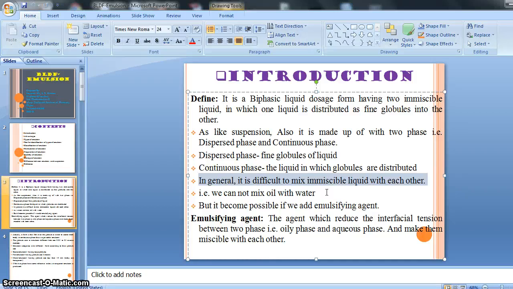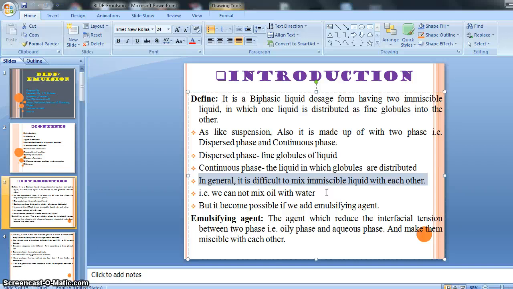A normal person cannot mix water and oil with each other, but for the pharmacist it is possible to make an emulsion of water and oil.